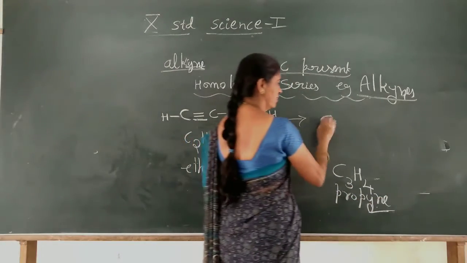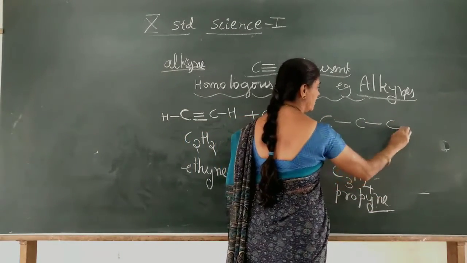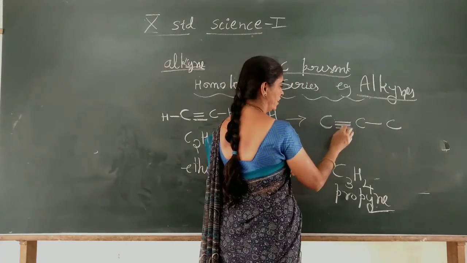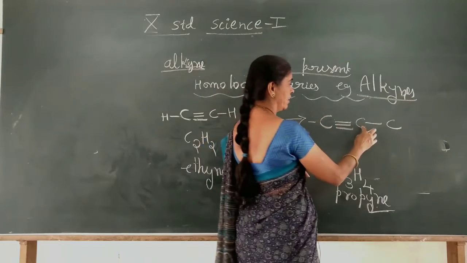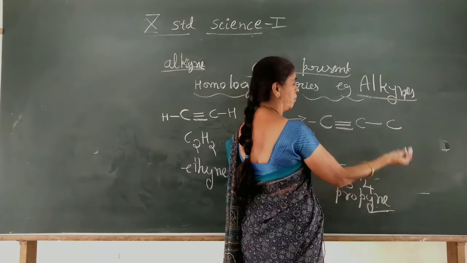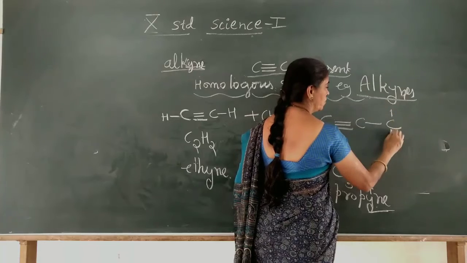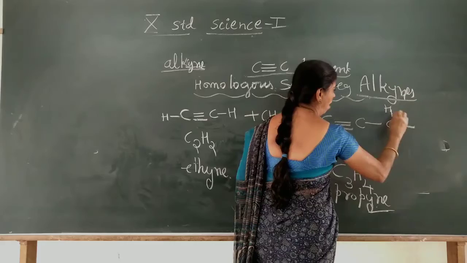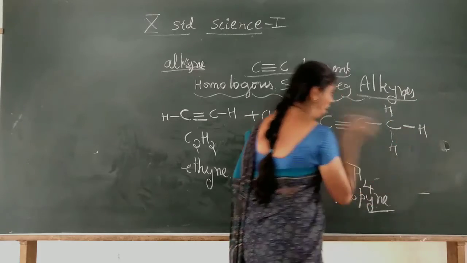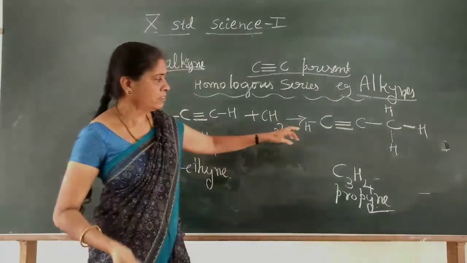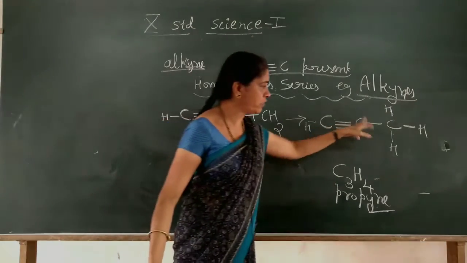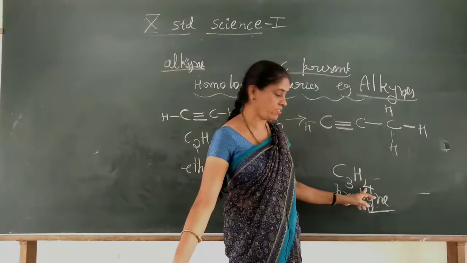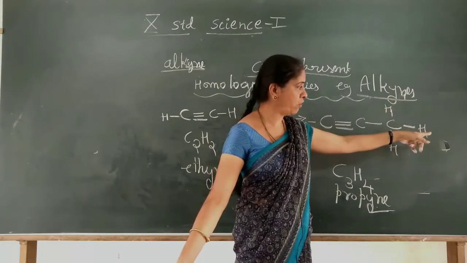What is the structure? Draw 3 carbon atoms, and first show the triple bond, 3 bonds, and 1 more makes 4. Now count it. How many carbon? 3. How many hydrogen? 1, 2, 3, 4. 4 hydrogen.